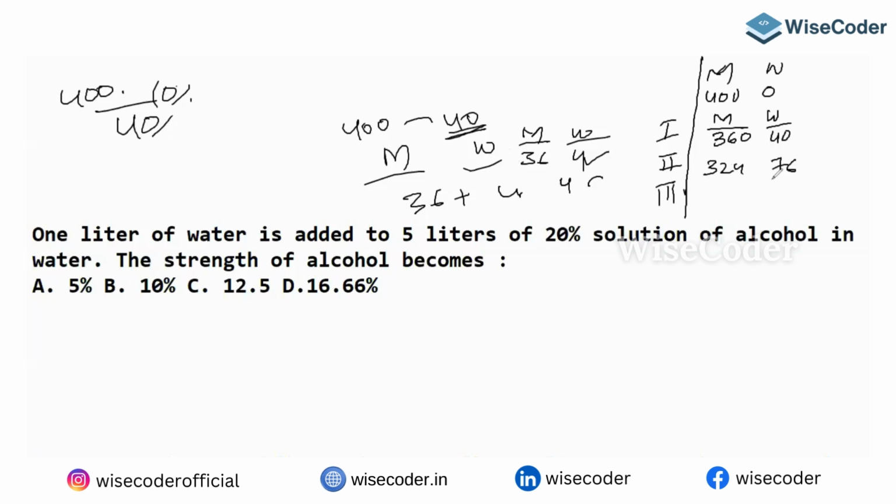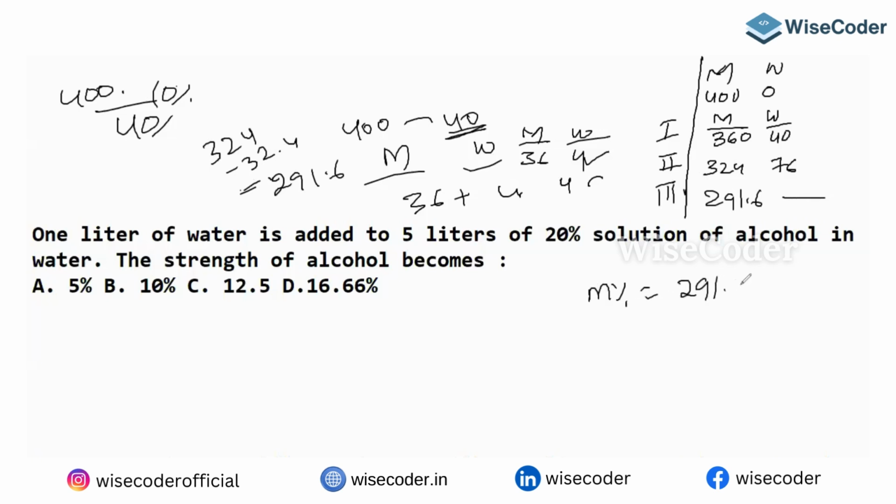Next, from this 10%, 324 minus 32.4. What is 10%? 32.4. If you do that, you are going to get 291.6. The remaining must be water. He's asking for the milk percentage.